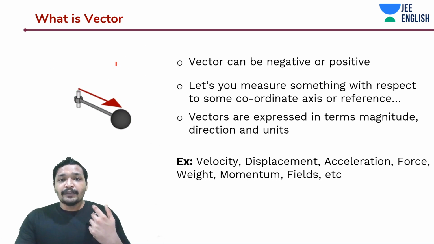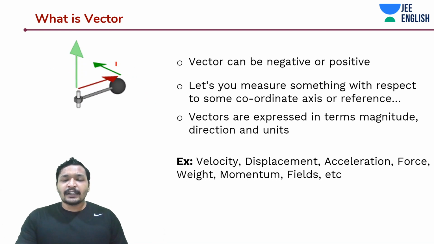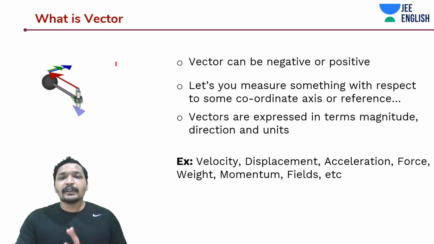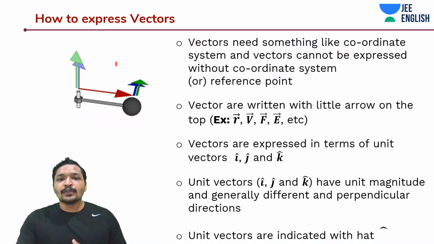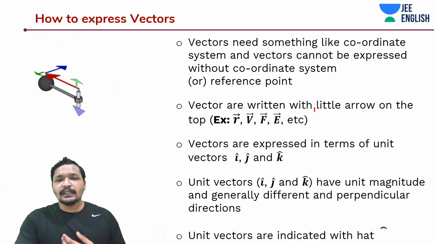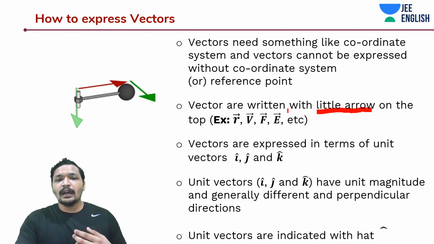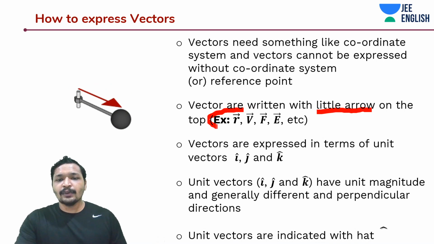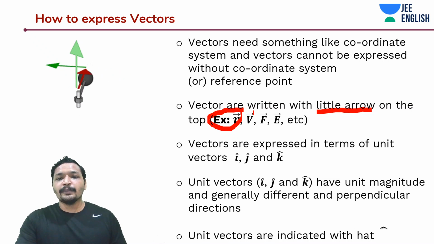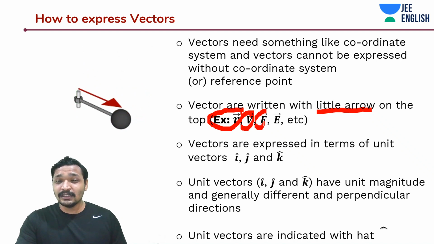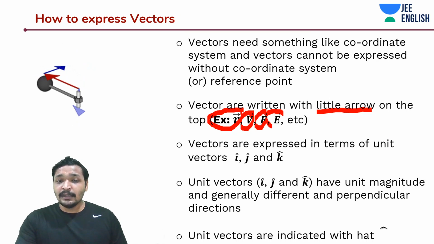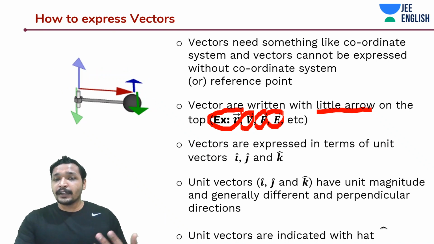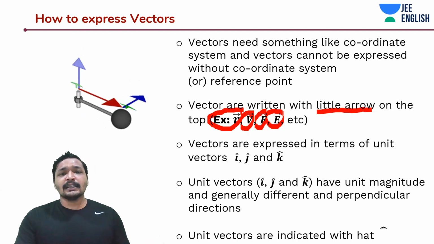And now guys, we have been talking all about vectors. So how do we represent vectors? Like, how do I know whether it's a vector? You typically represent a vector with a little arrow on the top. Like this R you see over here, there's a little arrow on the top. You see this V over here, a little arrow on the top. This may look like force, the F vector. And E, which is also a vector, looks like a field, isn't it?